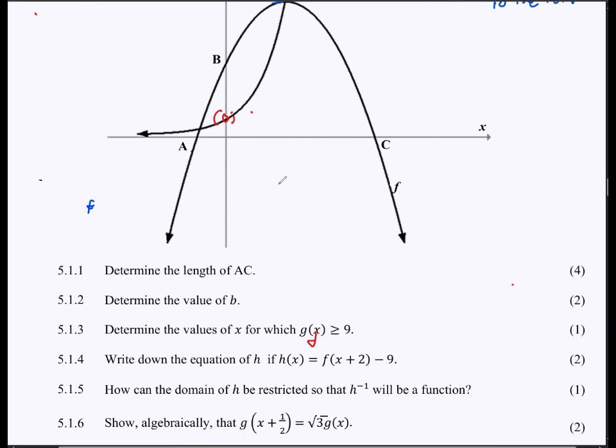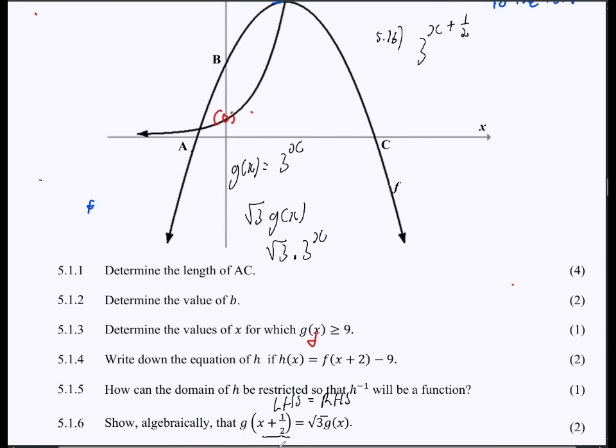So the equation of g, remember, g of x was equal to 3 to the exponent of x, right? Now again, remember what this means. It means where there is x, I now have to replace by that. So 5.1.6. I'm now going to have 3 to the exponent of x plus 1 over 2, like that. And then is equal to what? So we basically want to prove that the left-hand side will be equal to the right-hand side. So what is root 3? So root 3 g of x is the same as having root 3 times 3 to the exponent of x, right? Okay, let's see.